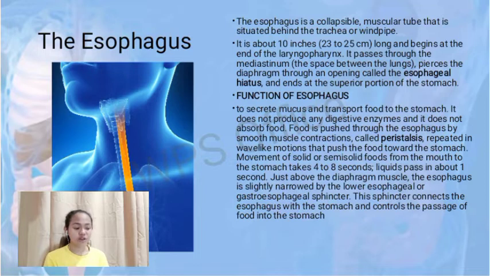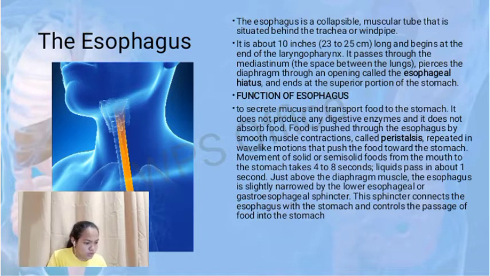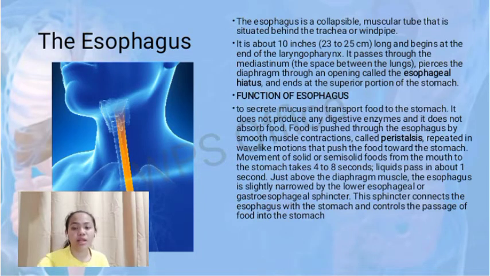The functions of the esophagus are to secrete mucus and transport the food to the stomach. It does not produce any digestive enzymes and it does not absorb food. Food is pushed through the esophagus by smooth muscle contractions called peristalsis, repeated in wave-like motions that push the food toward the stomach.